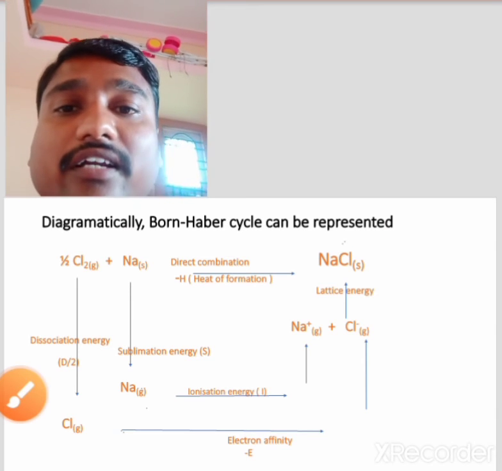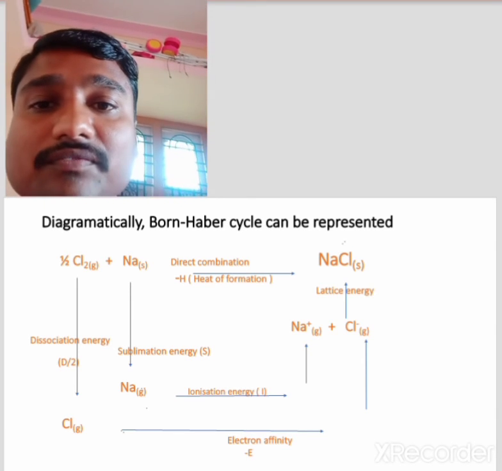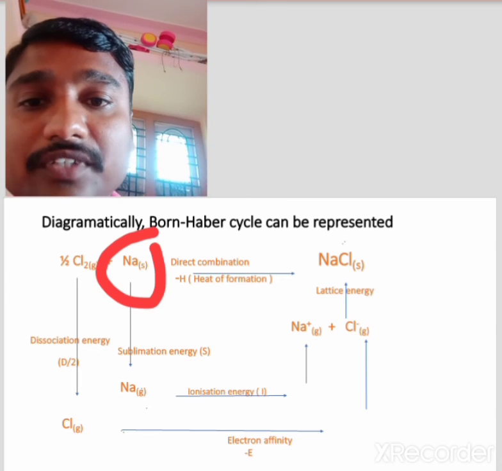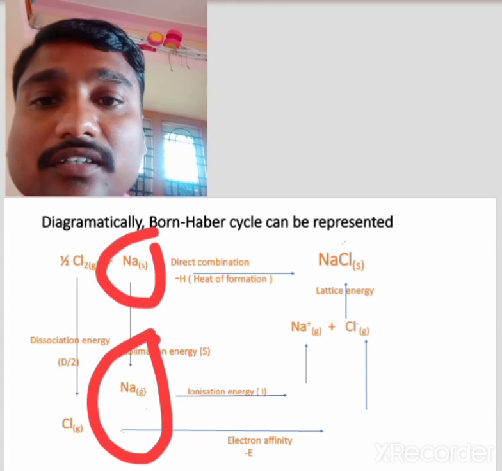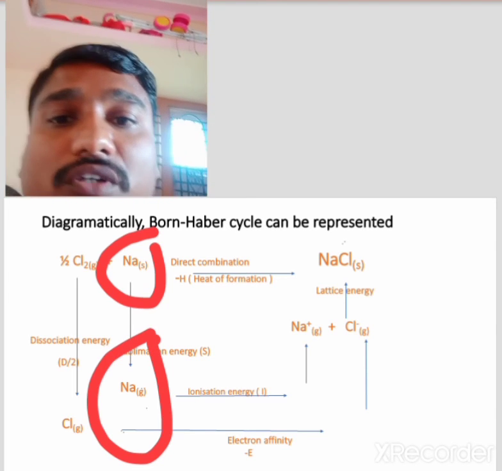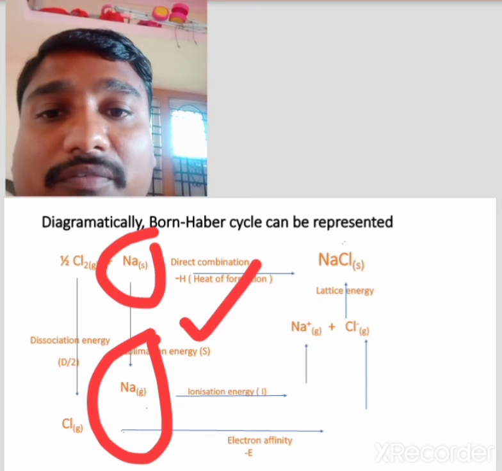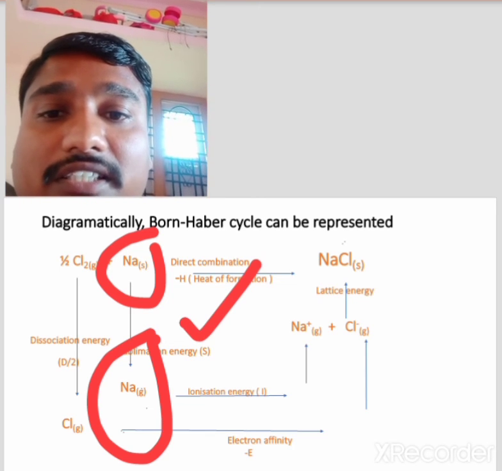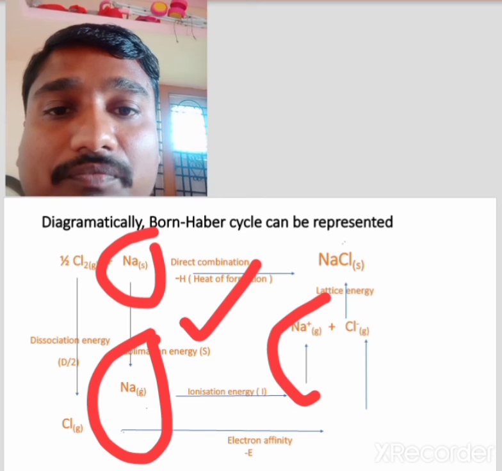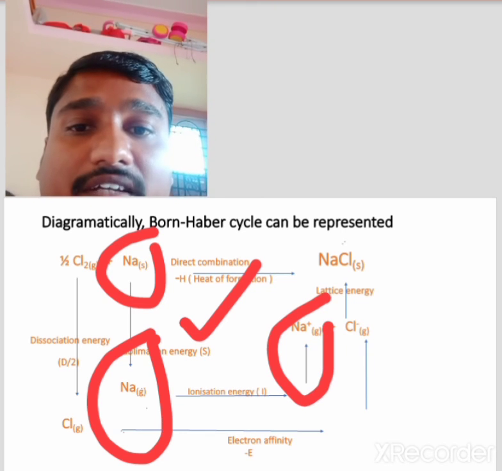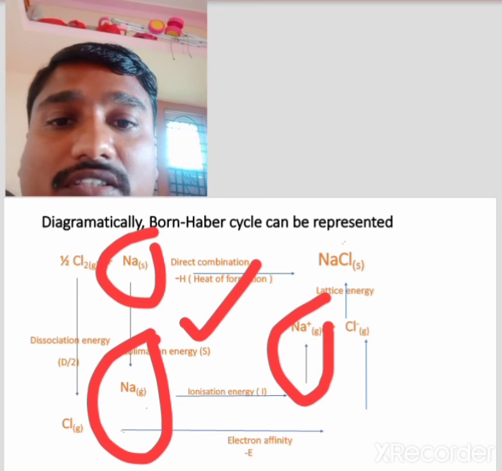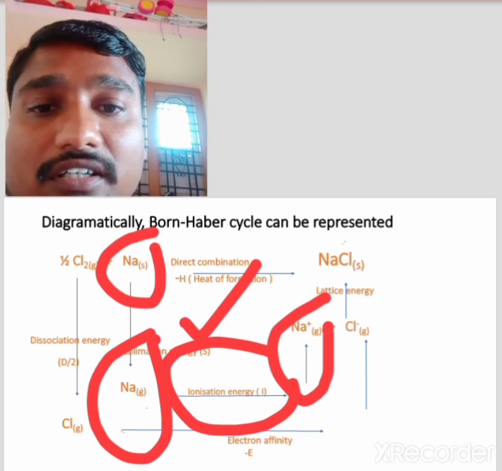And second, the indirect method. In the indirect method, first solid sodium gets converted into gaseous sodium, with sublimation energy. Then gaseous sodium gets converted into gaseous sodium ion, with ionization energy.